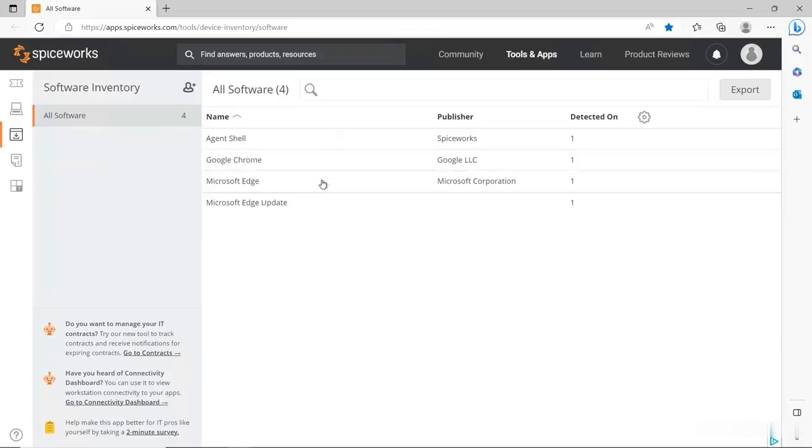So it's running Google Chrome, Microsoft Edge, Edge Update. That's pretty much all I have installed because it's a brand new virtual machine. And I can push out that agent through group policies or through Configuration Manager, Intune, and other ways. So it can run on any computer that I'd like where I have the credentials to log in as the administrator. And it will report back to this location all of my software inventory.